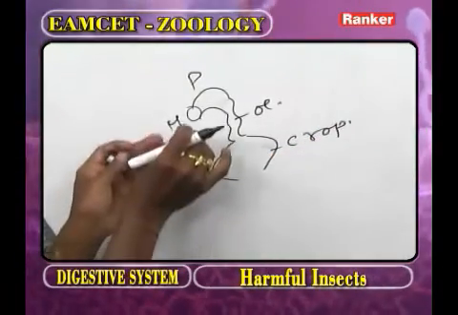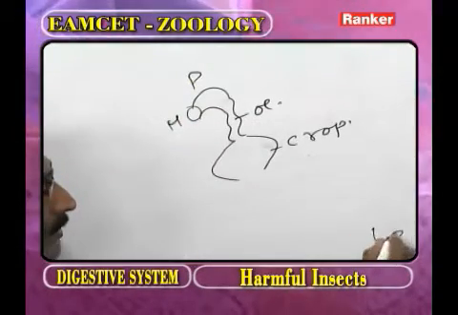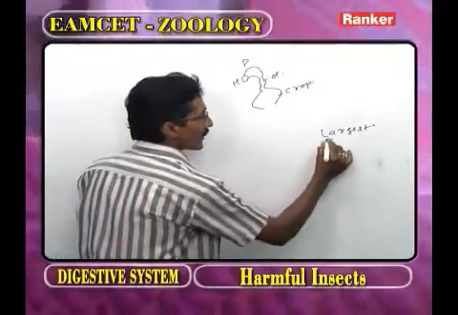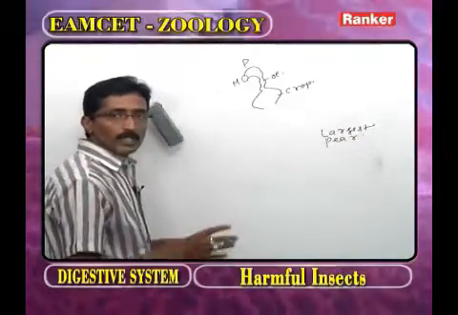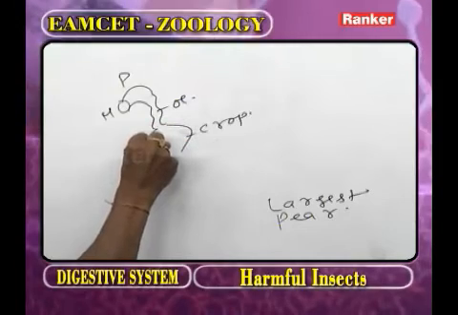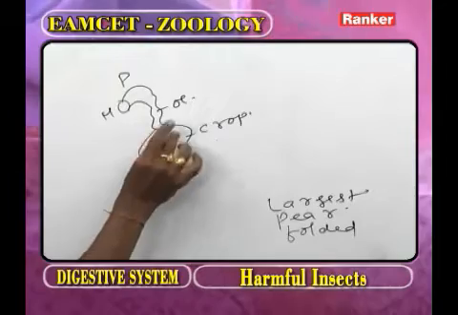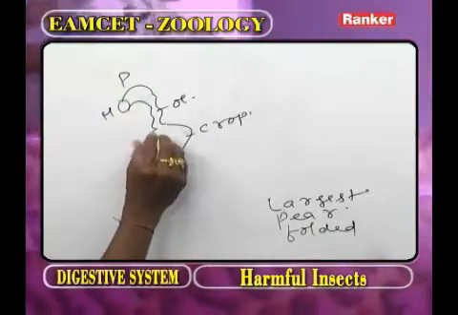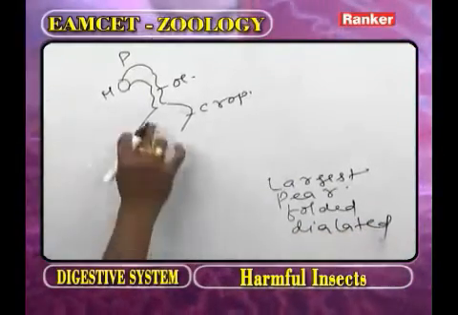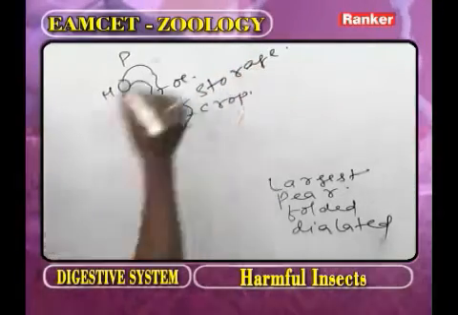Now, what are the questions regarding the foregut? In the alimentary canal, what is the largest part? The crop. What is the shape of the crop? Pear shape. Whenever food materials are absent in the crop, the walls of the crop are folded. Whenever food materials are present in the crop, it is dilated. Now as we observe the functions of the crop, for some time the food materials will be stored.